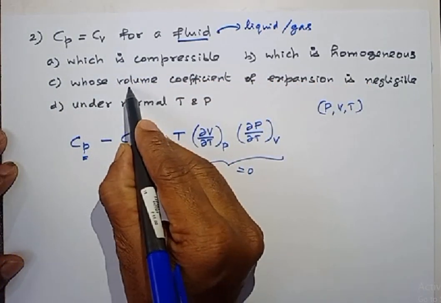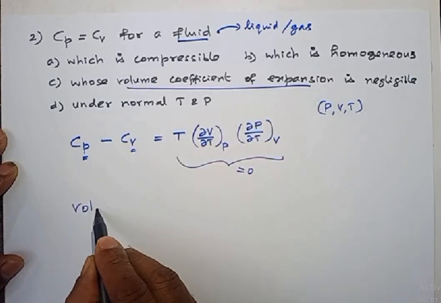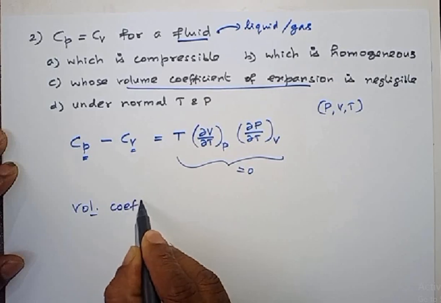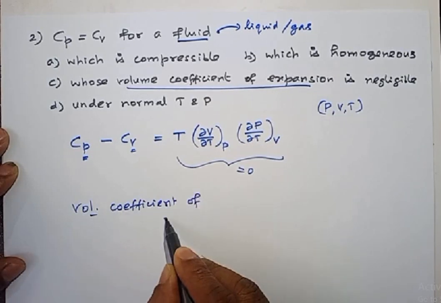Then see option C, whose volume coefficient of expansion is negligible. What is meant by volume coefficient of expansion?